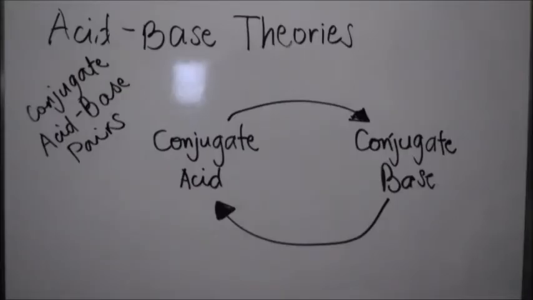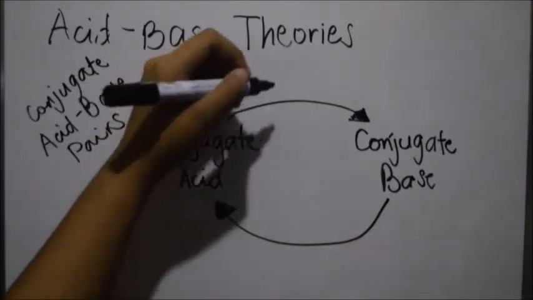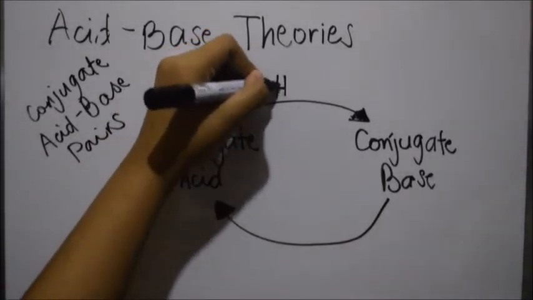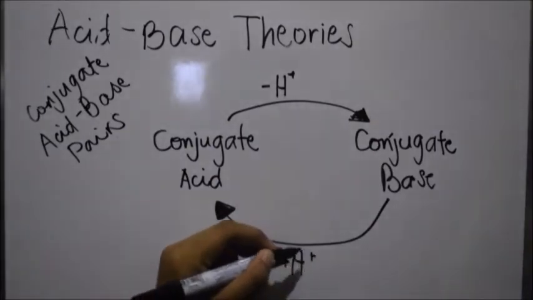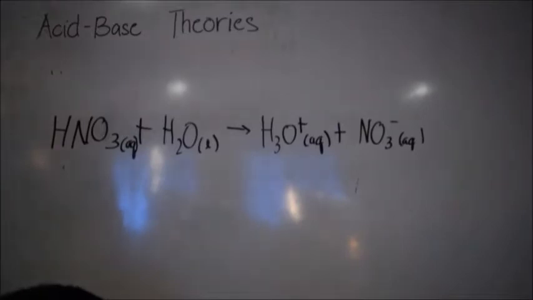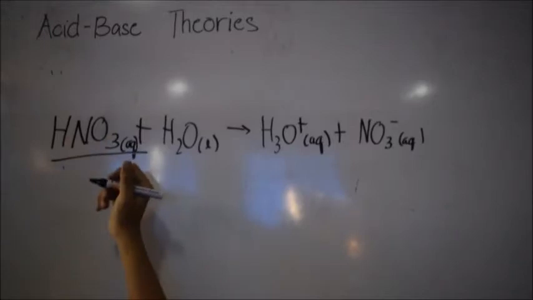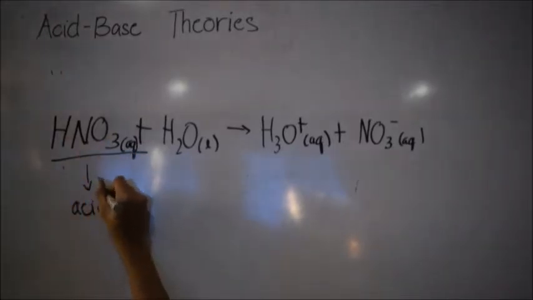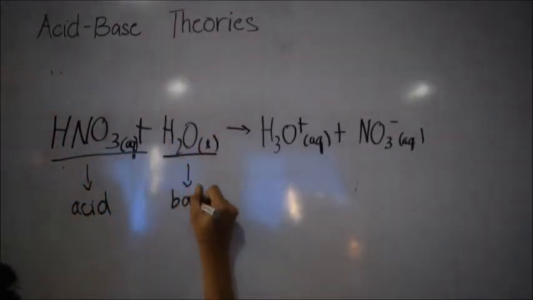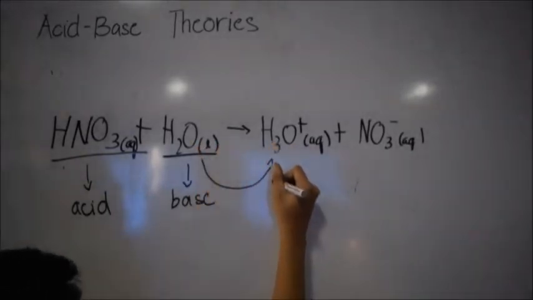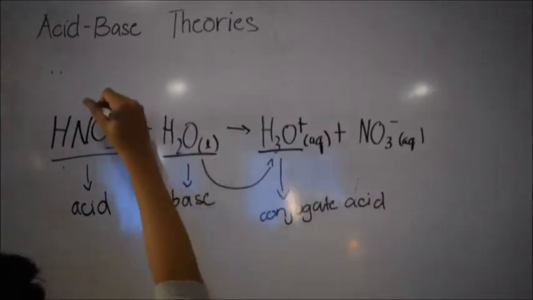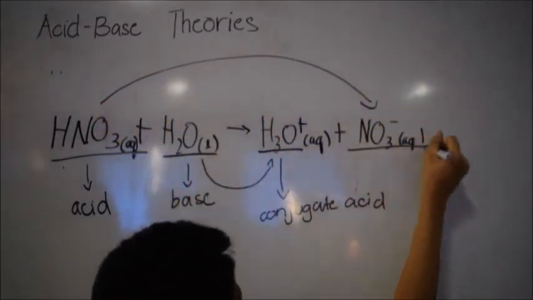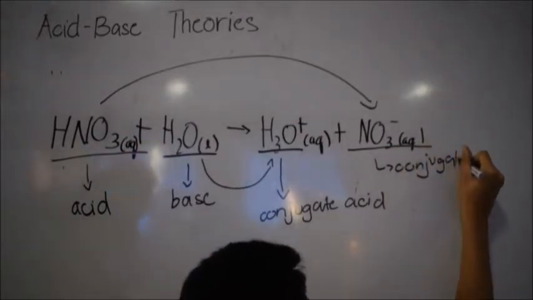Conjugate acid-base pairs are two different species that differ by a proton. In Bronsted-Lowry terminology, every acid has a conjugate base and every base has a conjugate acid. Using the same example of the reaction of nitric acid and water, we said a while ago that nitric acid is the acid while water is the base. Hence, the hydronium ion, H3O+, is the conjugate acid of water, while NO3- is the conjugate base of the acid HNO3.